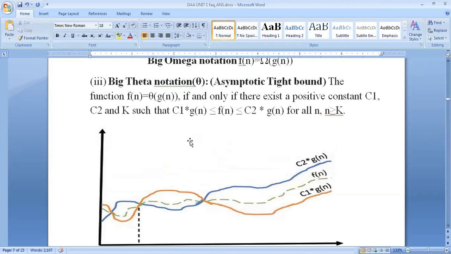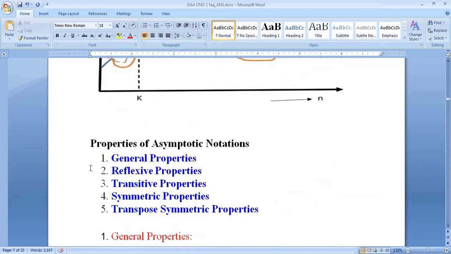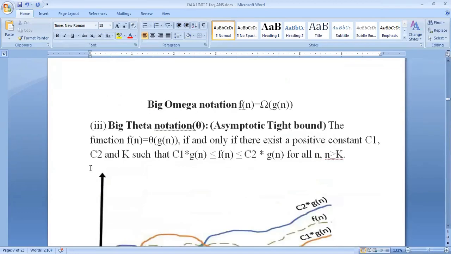So in the case of theta notation, f of n is in between c1 times g of n and c2 times g of n. That is, c1 multiplied by g of n is less than or equal to f of n, less than or equal to c2 multiplied by g of n for all n values. That is the big theta notation.